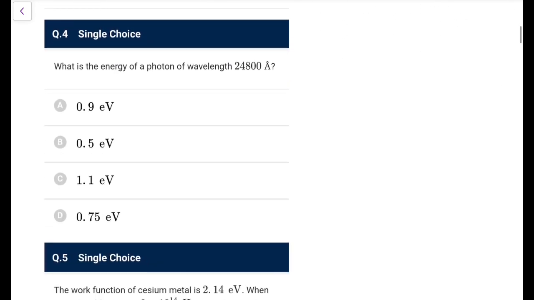What is the energy of a photon of wavelength 24,800 angstrom? So that's an easy one for you. 12420 or 1242, whatever you write, over it is in nanometer. In nanometer it would be 2480. So it is going to be not very large energy. It would be approximately half. So you can directly go 0.5 eV. You can take it option B.